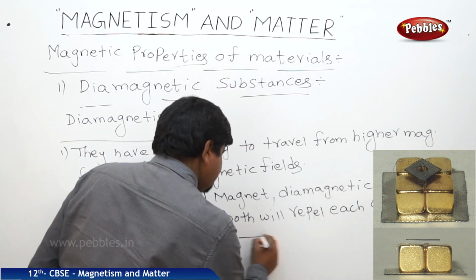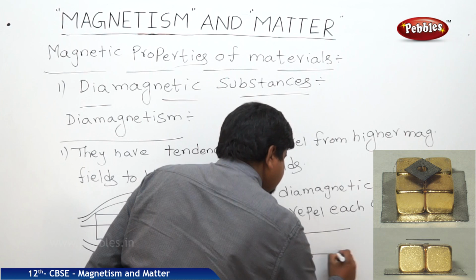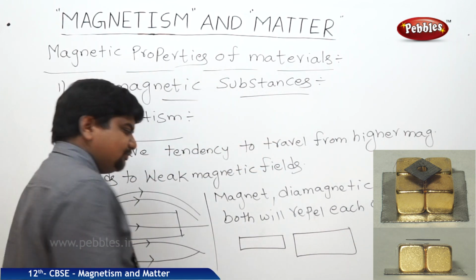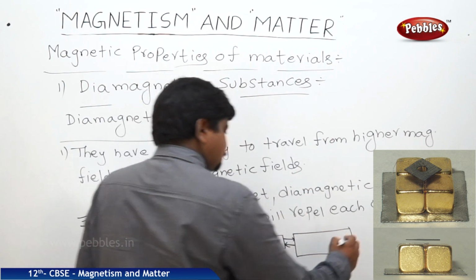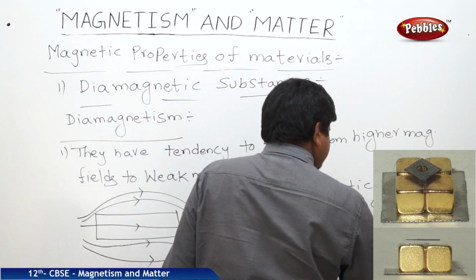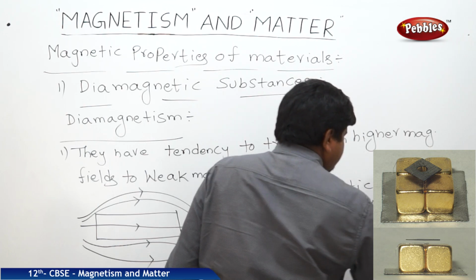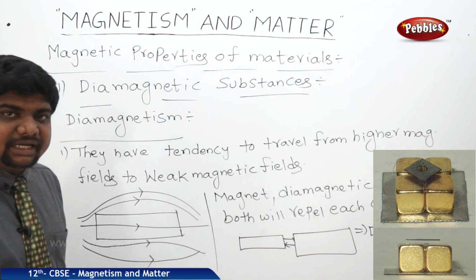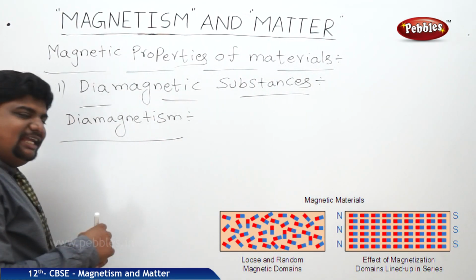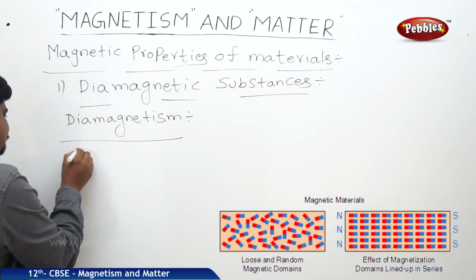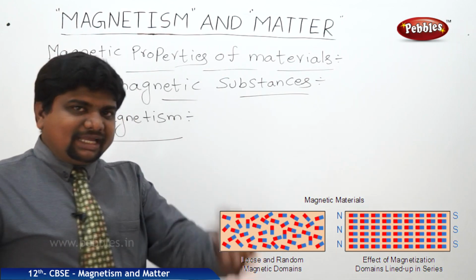So like this, if this is the magnet and this is the diamagnetic, they both will repel each other. So consequently, there is a large separation between the diamagnetic and magnetic materials. So the diamagnetic behavior is due to the alignment of the magnetic domains.